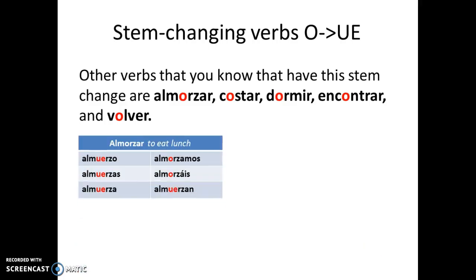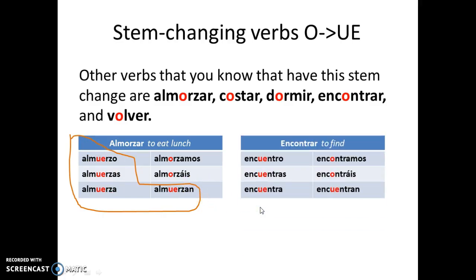Almorzar means to eat lunch. The O from the root, in this case the only O, will change to UE in the first, second, and third person singular forms and the third person plural forms. This is the way the conjugation sounds. Almuerzo, almuerzas, almuerza, almorzamos, almorzáis, almuerzan. And there's your boot. First, second, third singular, third plural.